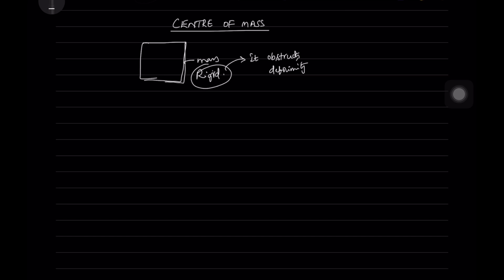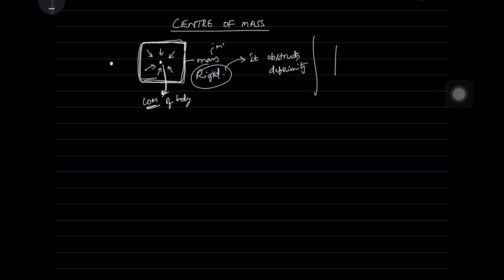And consider this body will be having a mass m. Okay, the entire mass of the body will be concentrated in a single point. It can be either in center or maybe it can be completely outside the body. Such type of concentration of entire mass on a single point is called as center of mass. So this point we call it as center of mass of the body.